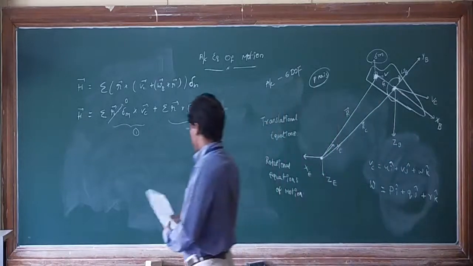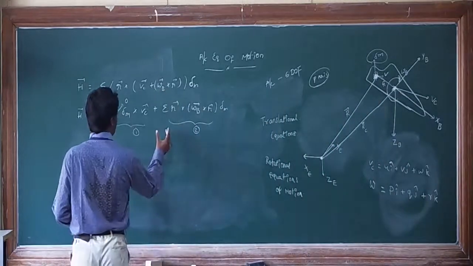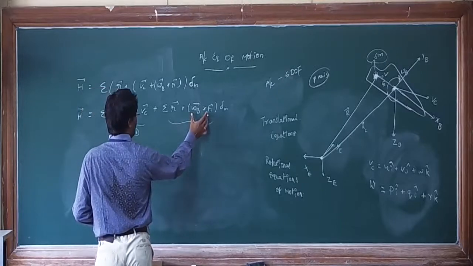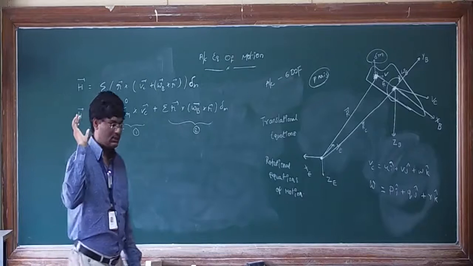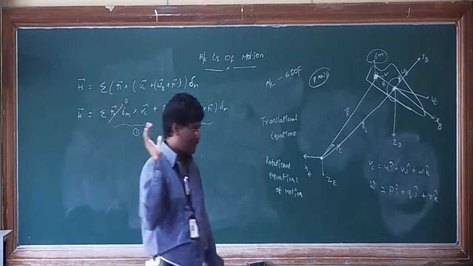Can you expand this term for me? First, omega bar cross r bar, angular velocity cross position vector.